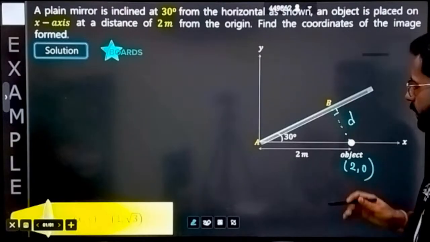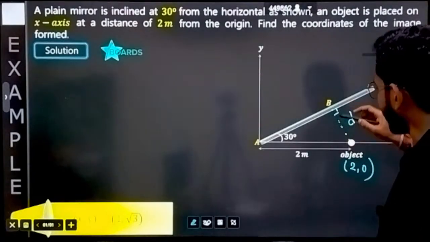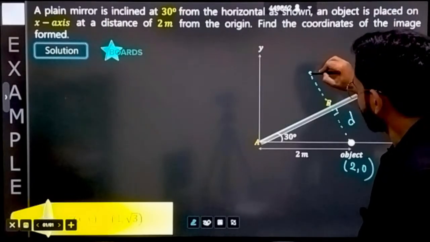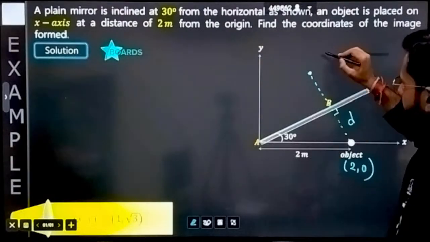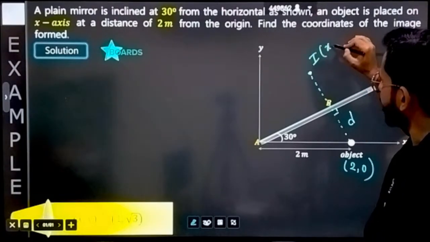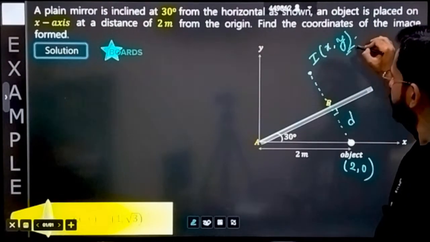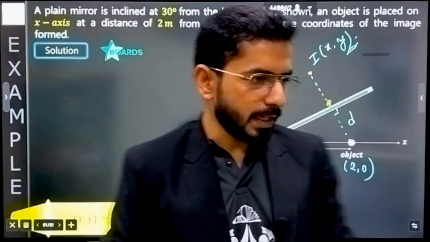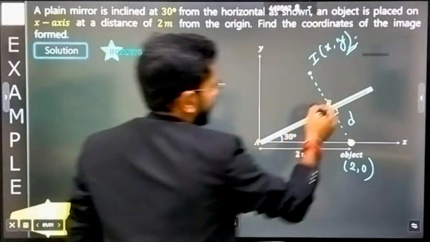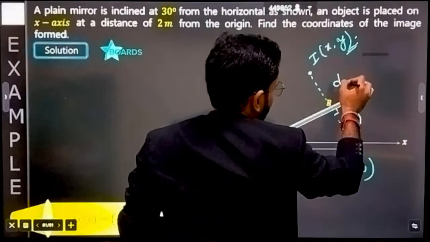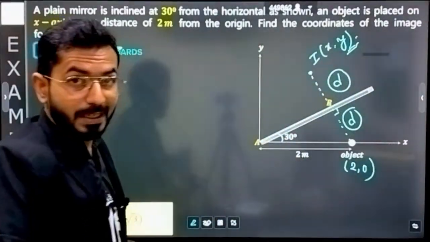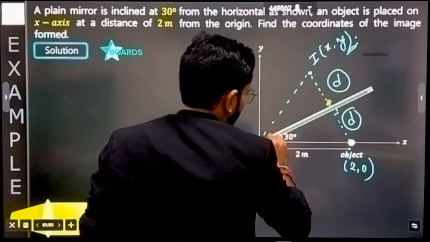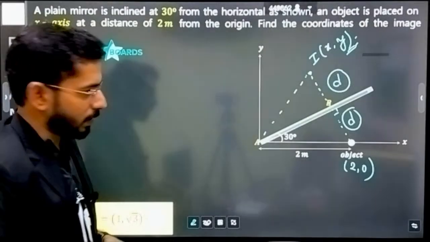Let's suppose this distance is d. Can I say your image will be forming somewhere here, and the coordinates will be, let's suppose, x and y? Because it is a perpendicular bisector, if this distance is d, this one is also d. Clear? Now I can connect this point and say all things are going to be symmetrical.